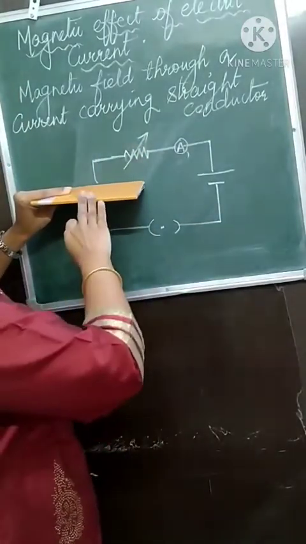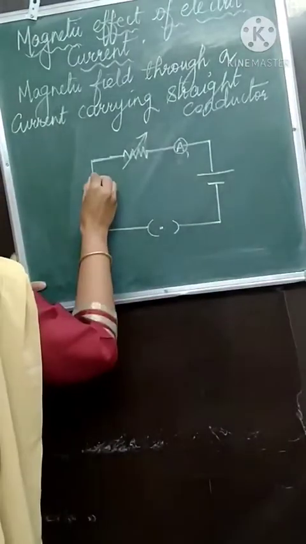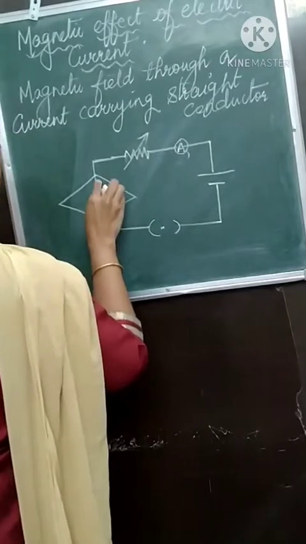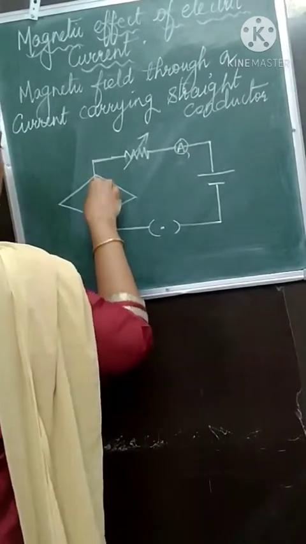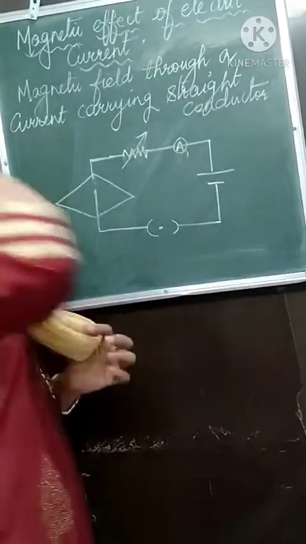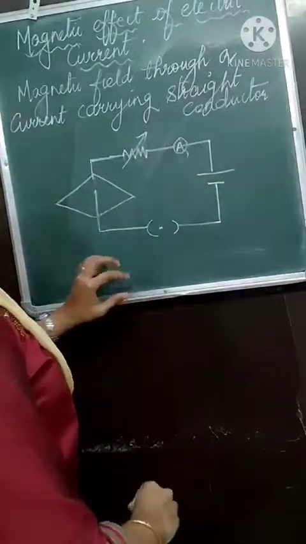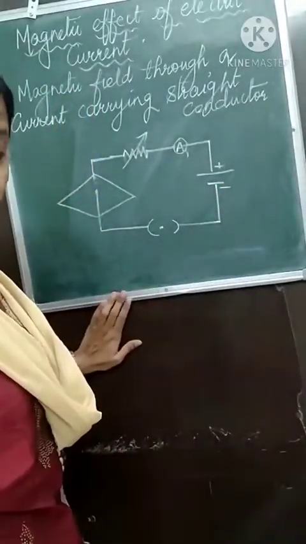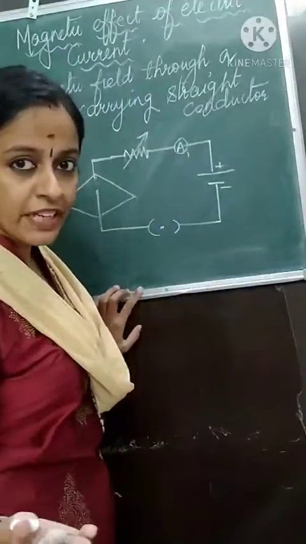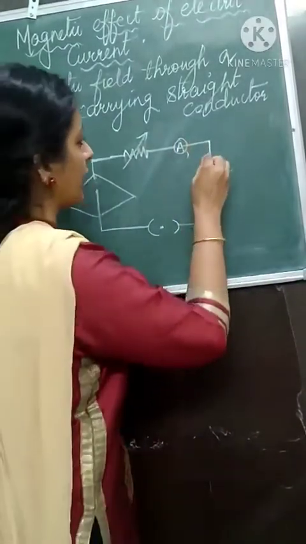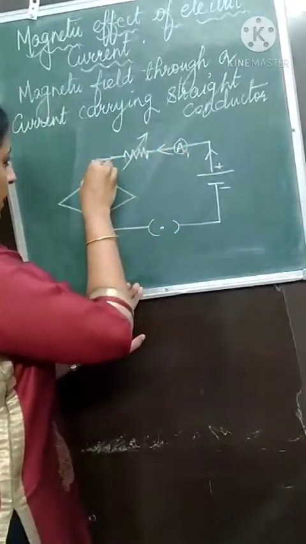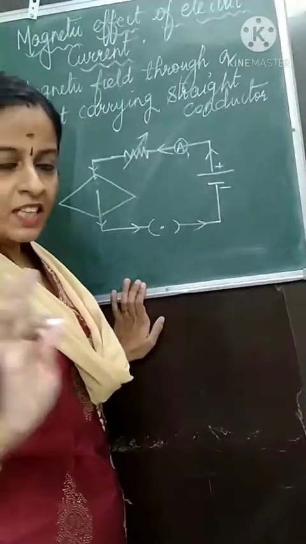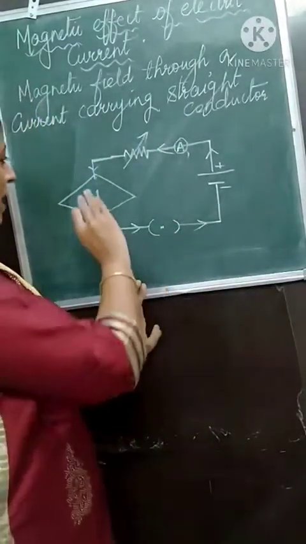Now I will not hold it this way. We will show it in the diagram. So here is the cardboard which I was talking about. Here we have the positive terminal and here we have the negative terminal. The conventional flow of electric current is from positive to negative. So electric current is flowing, coming down. Understood till here? A simple circuit. And we have a cardboard.